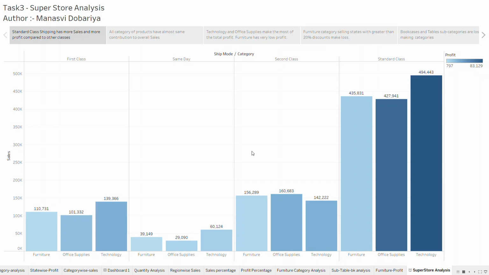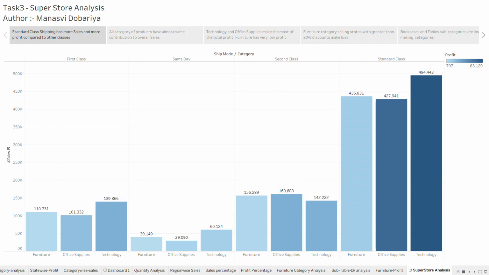I am supposed to analyze the Superstore dataset and, based on that, create a dashboard or a story. So I have created a story in Tableau. This is the first derivation that I've got.